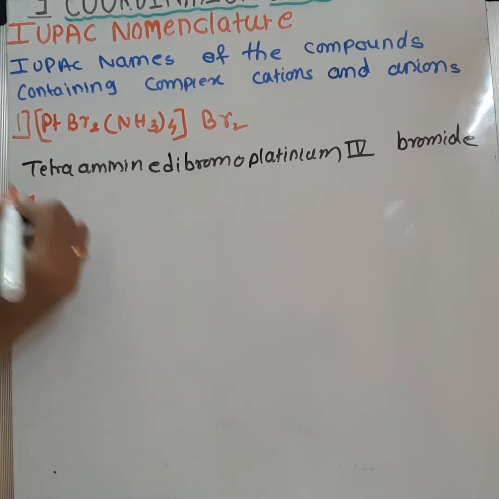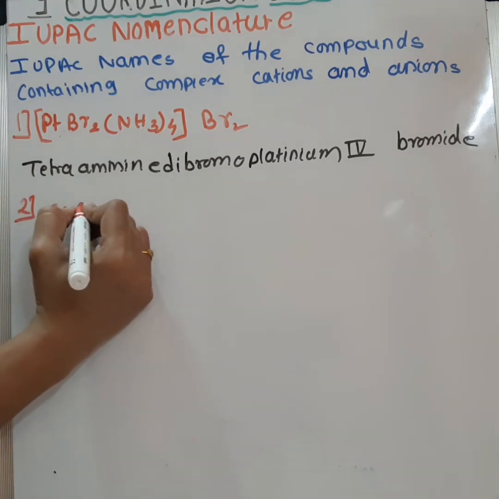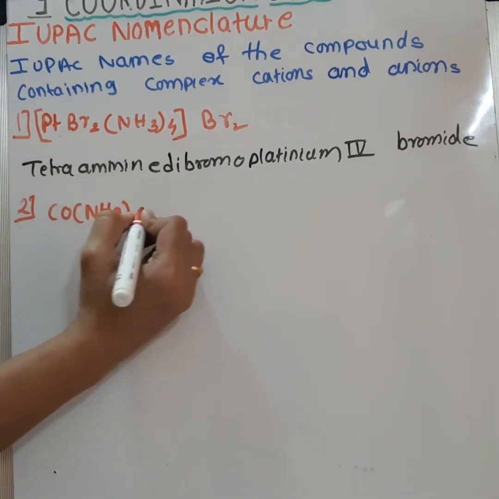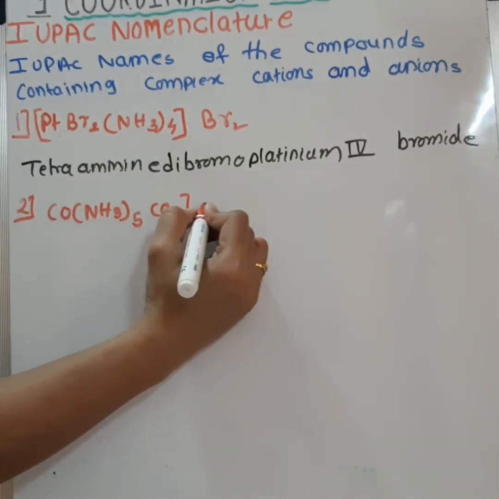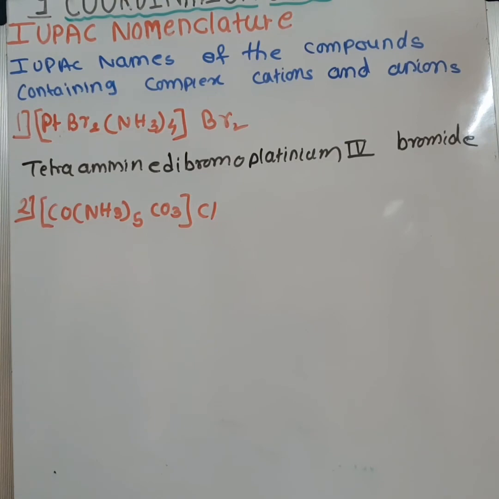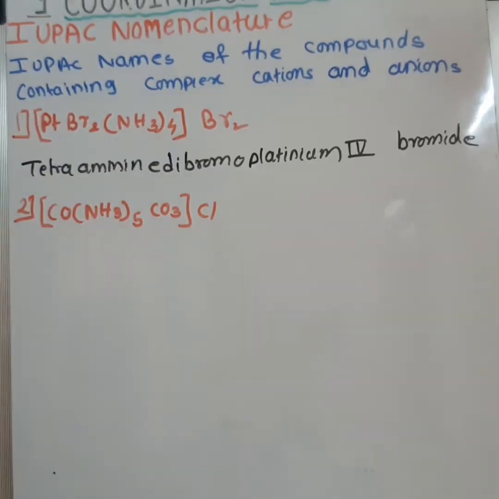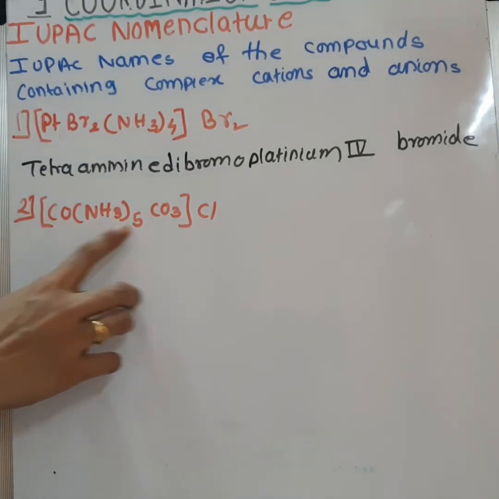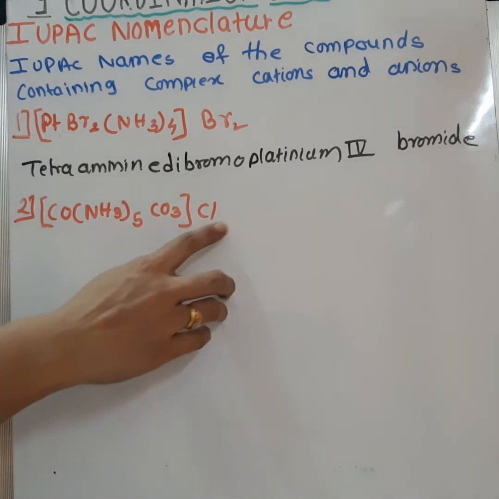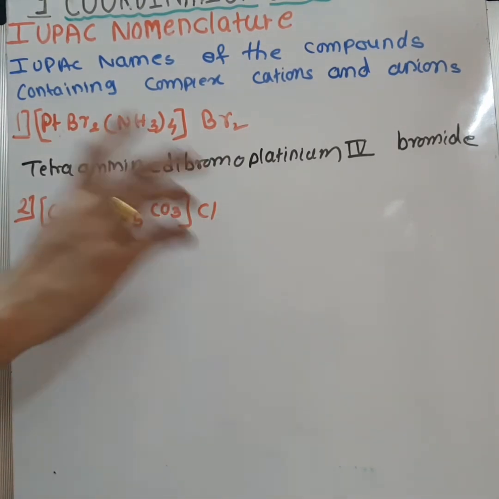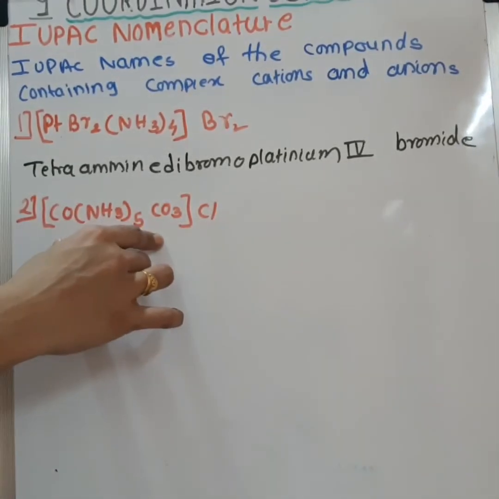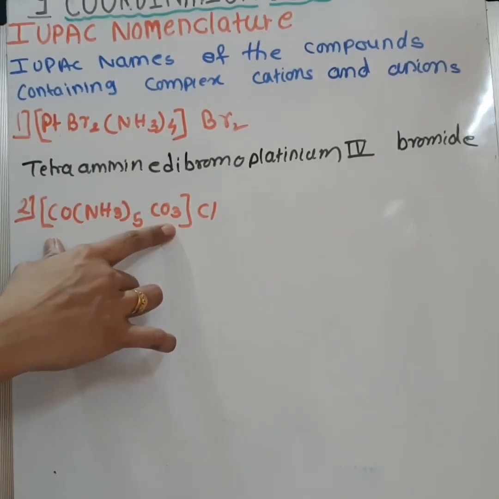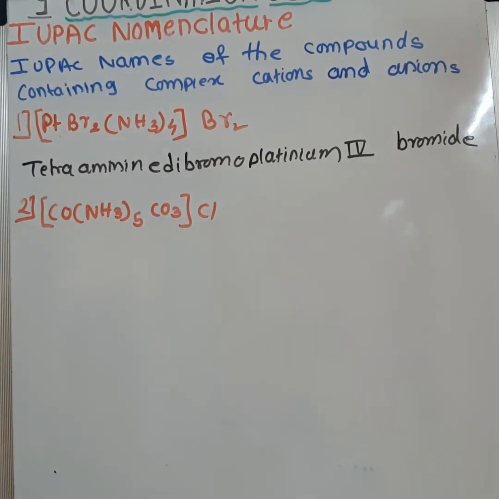Next example, Co(NH3)5(CO3) Cl. So in this example also there are 2 types of ligands, NH3 and CO3, and the anion is Cl here. So on dissociation this complex will be cationic, it will have positive charge and Cl will have negative charge.